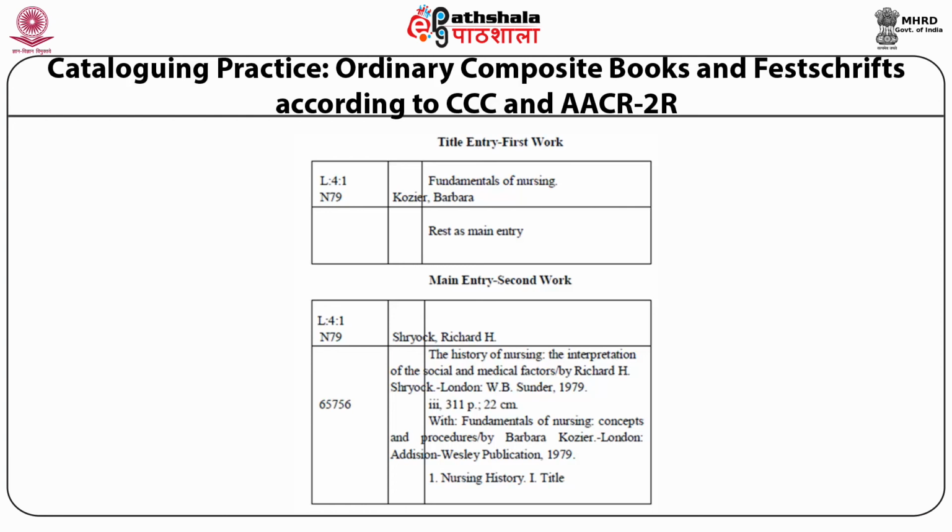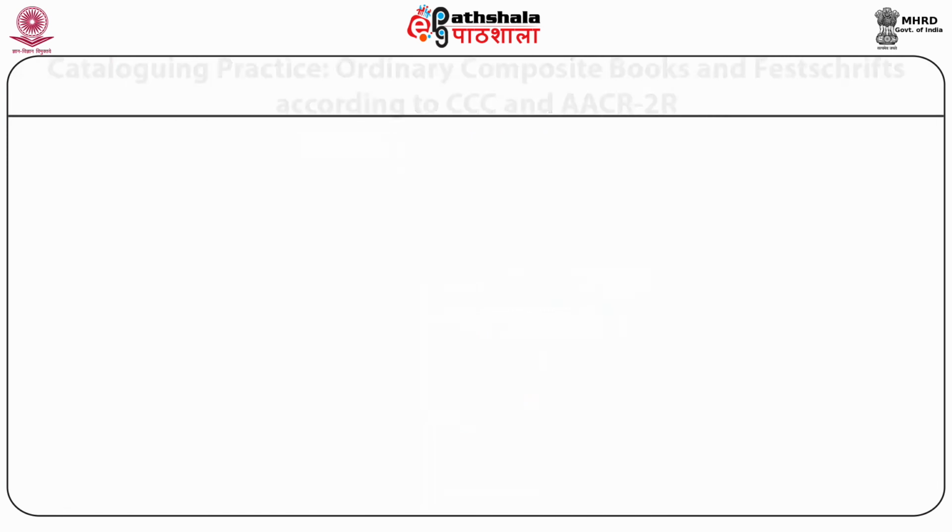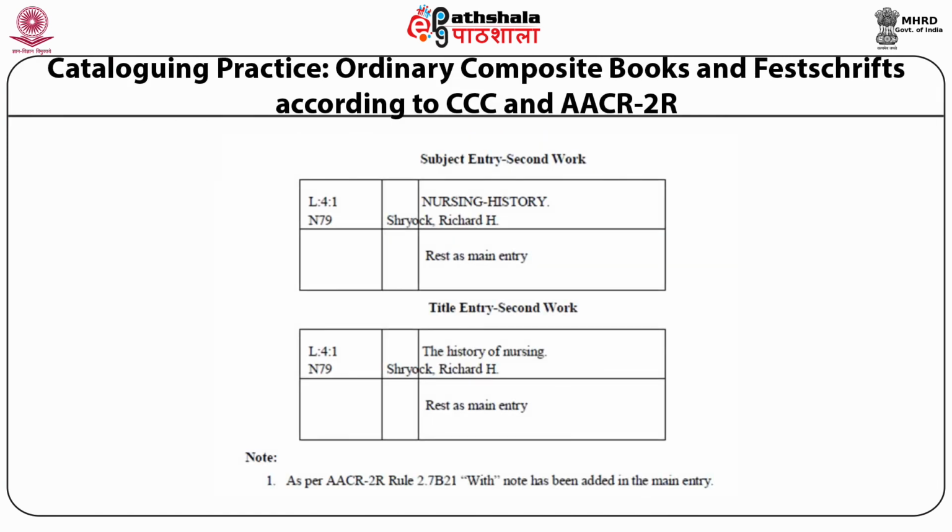The author of the second work, its title, and again like the main entry for the first work, you have to mention with, and the other book with which it has been bound, and then the tracing section. This is the subject entry for the second work. The subject heading will be on the top, then the author of the second work, then rest as in main entry. Then this is the title entry for the second work: the title of the second work, its author, rest as in main entry. Now in the note it is given that as per AACR 2R rule 2.7b21, a with note has been added in the main entry.